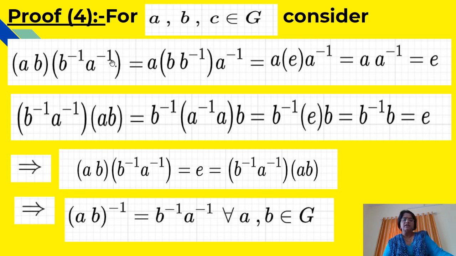And we can see that the LHS are AB into B inverse A inverse, and here B inverse A inverse into AB.